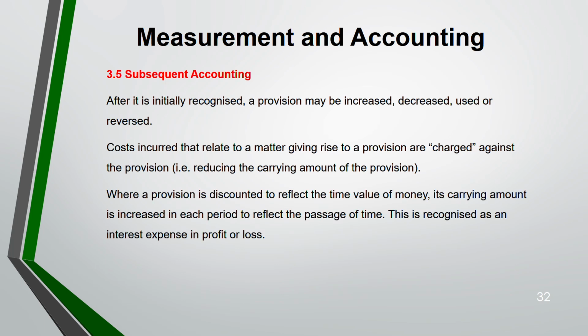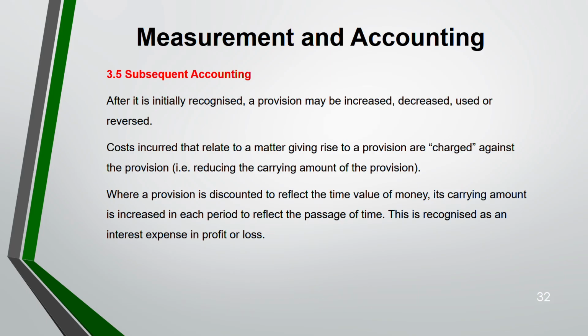Then, when a provision is discounted, it reflects the time value of money. So the carrying amount is increased in each period to reflect this passage of time. This will be recognized as an interest expense in your profit and loss.